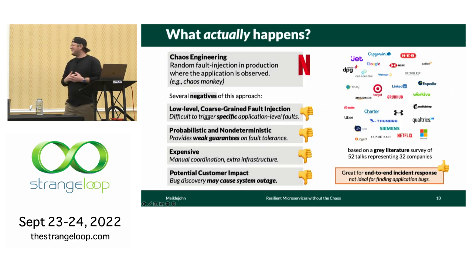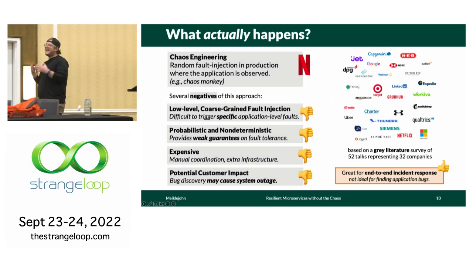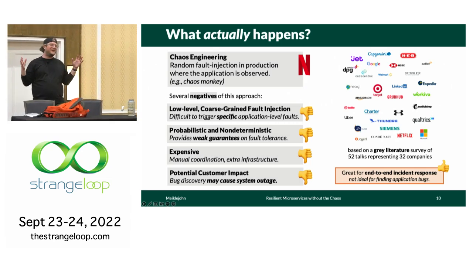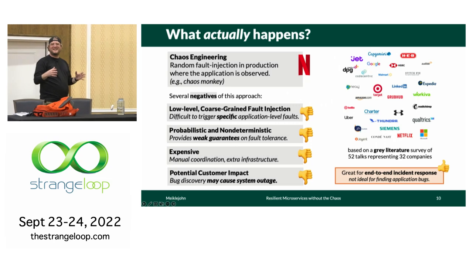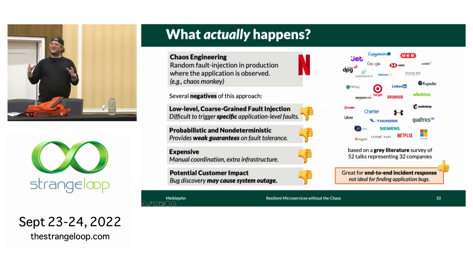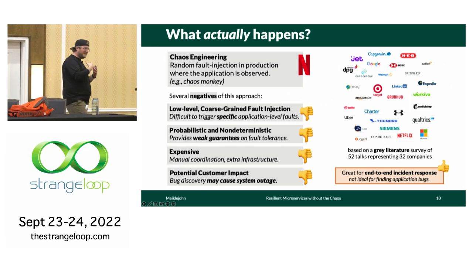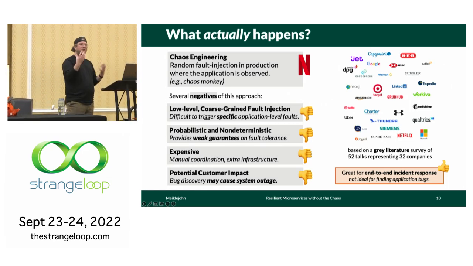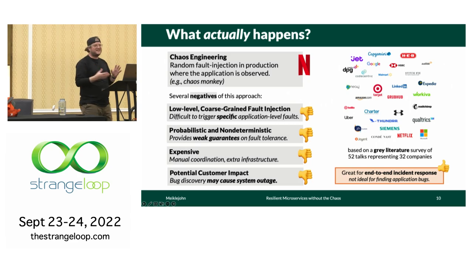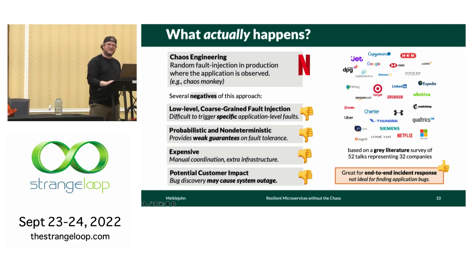Where is chaos engineering really good? Chaos engineering is really good with end-to-end incident response, right? I've already found most of my application bugs. I want to see what happens when a fault occurs, and I want to see, does my engineer get paged with PagerDuty? Does some auto-scaling rule trigger, something like this? So it's good for this kind of end-to-end incident response.